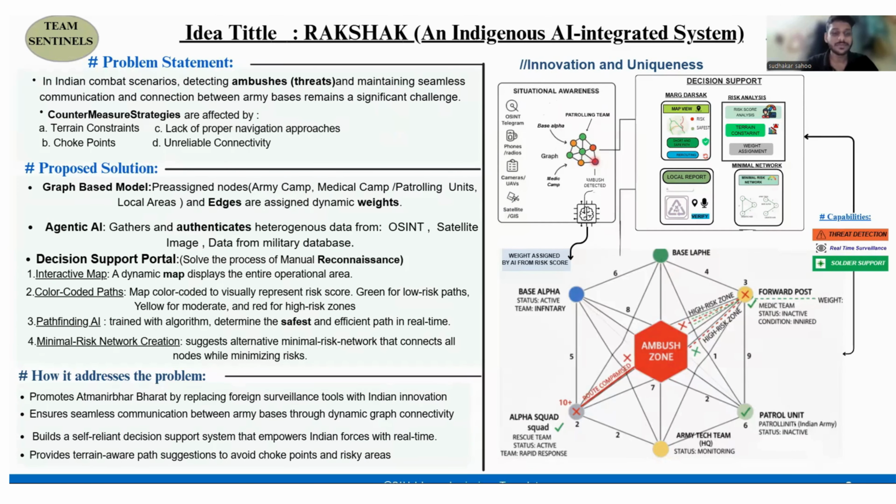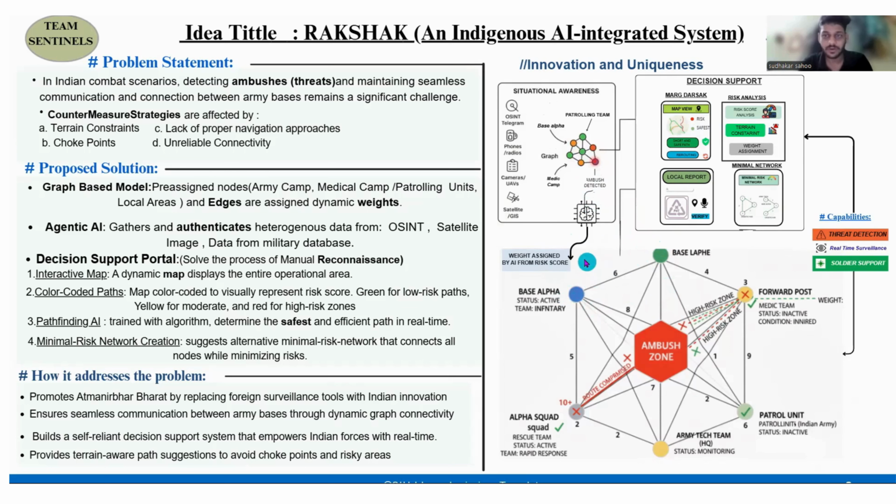Our system represents different army units as nodes in a graph, such as the army patrolling team, army medic team, and army headquarters team. Each of them has specific properties, such as whether they're in monitoring phase, whether they're connected or not, or highlighting their requirements. When any suspicious activity is detected at any node through open source information or satellite images, our AI will gather that data, do its authenticity check, and trigger that node, highlighting other nodes so others can be notified or get a well established connection.